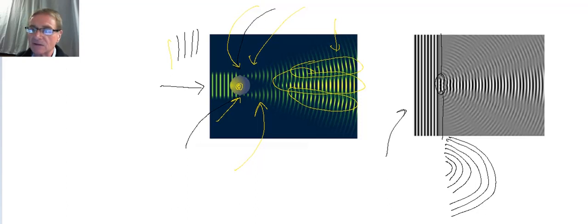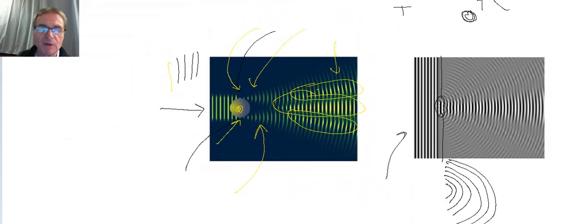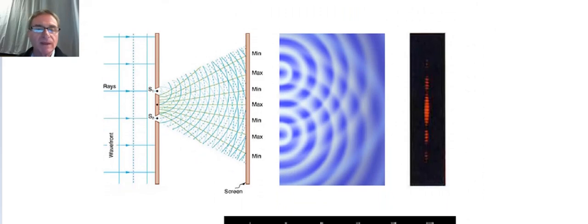Okay, so let's take and slide down a little bit here. So we see what happens if we have more than one source on the left-hand side up here, right? So I have initially just a source over here, but when it hits the ball, it creates two separate individual sources. And that's what we want to look at now. So let's look over on the left-hand side of the screen here. What I've got is I've got light rays that are coming in from the left-hand side here, and they hit these openings S1 and S2.